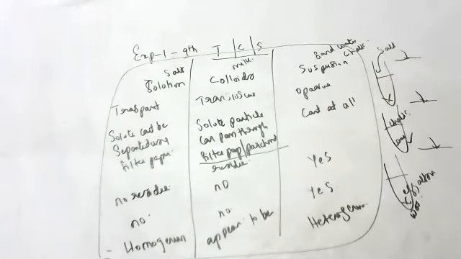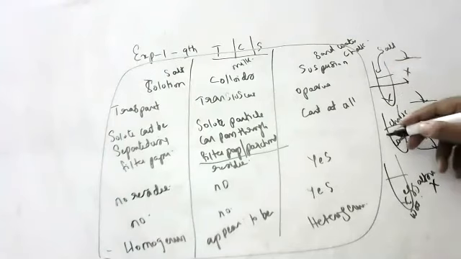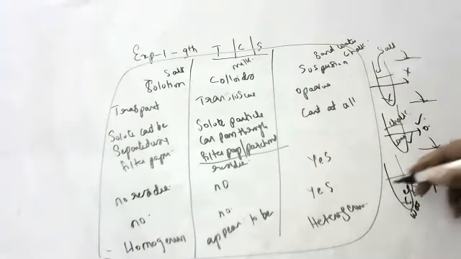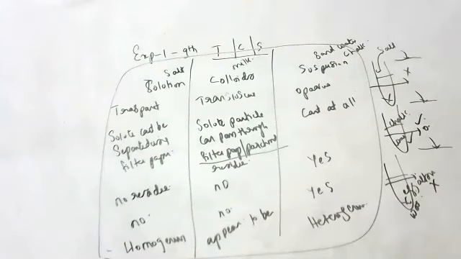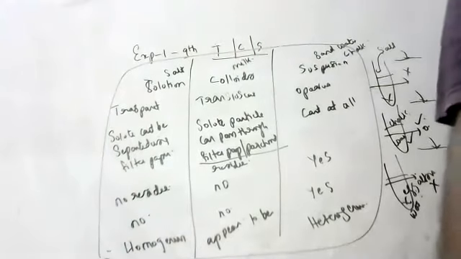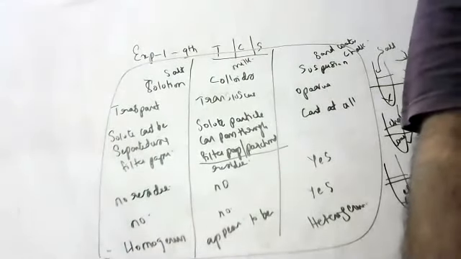Filtration also. Take filter papers. This will not filter, but this can be filtered nicely with filter paper. Transparency. Through salt solution you can see anything, because it is transparent. And this is completely opaque. This is translucent, meaning partially you can see, children. So you have to remember these differences. For theory also it's important, and experiment number one also is very, very important. Okay, children.